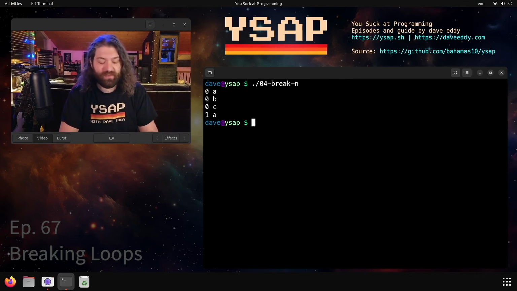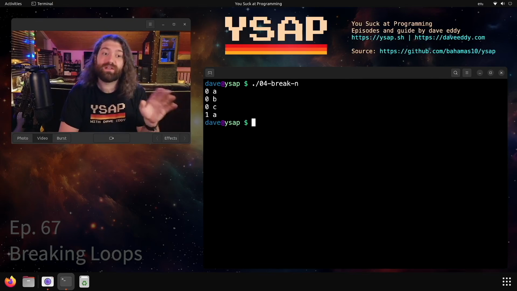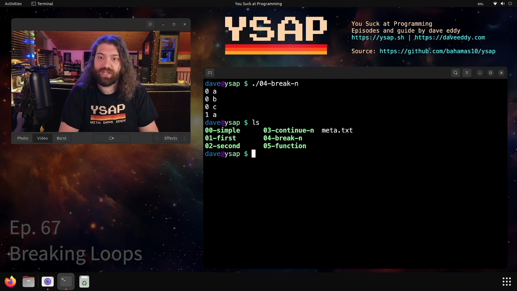These are very contrived examples, I know, but if you've ever been in a situation where you're nested very deeply, you're in like 3 or 4 loops and you got to break out of a couple of them. Probably refactor it and put it into functions, I'm just being honest, but sometimes it's useful to have this kind of logic and to have this trick up your sleeve.